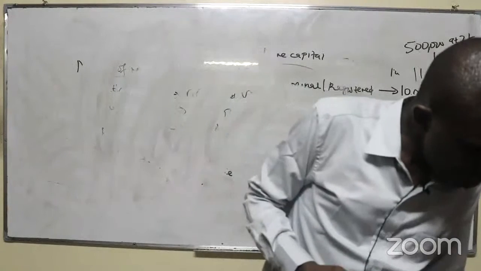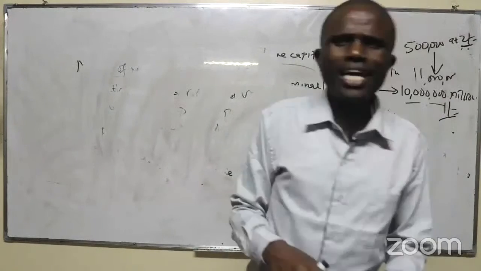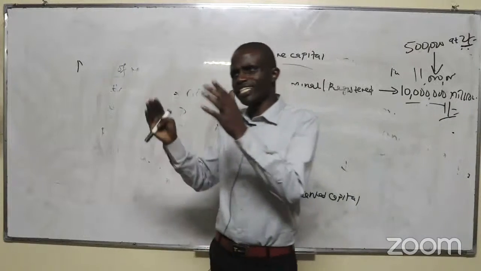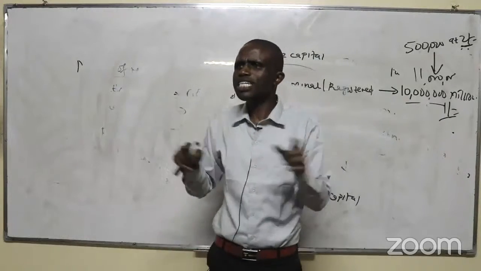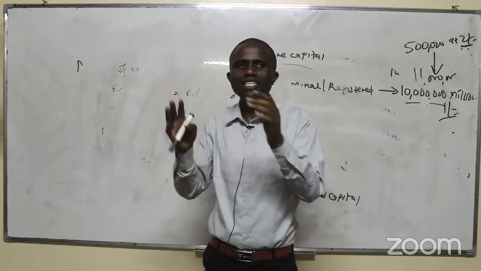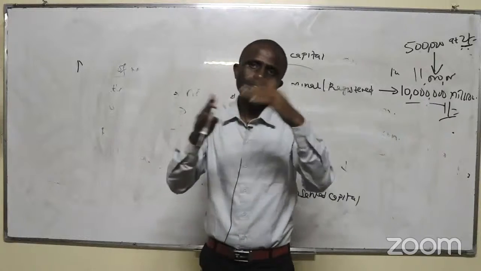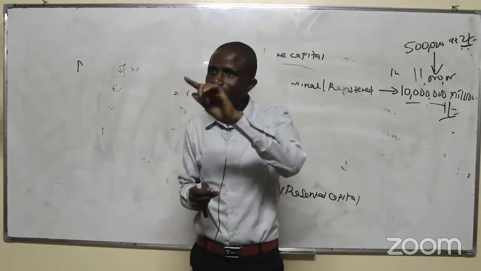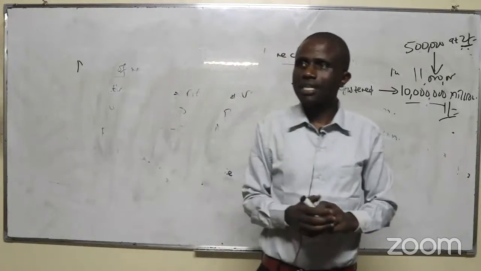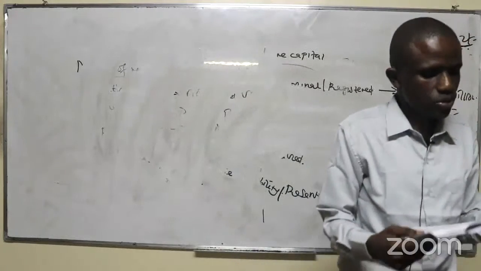Now, we are going to be saying A, B, C, D is illegal. Then we talk about exceptions. Everything that we shall be saying is illegal, then we talk about exceptions. A company buying back its own shares is illegal. Then we talk about exceptions. Are we together? In most of them, we are going to state the rule is illegal, then we talk about exceptions. So we are going to start with the first rule.